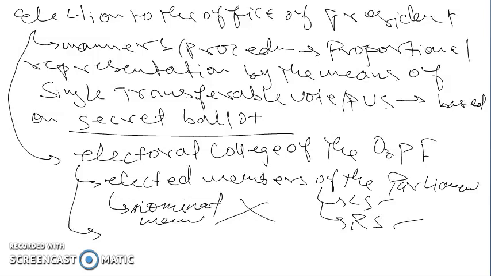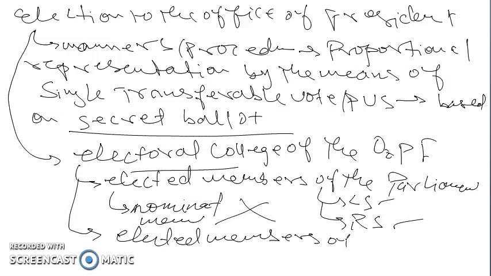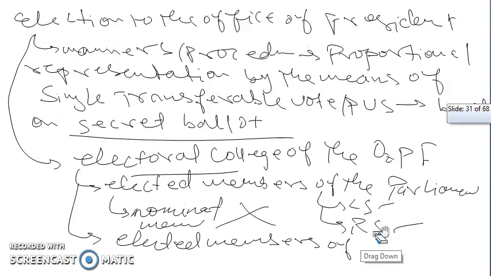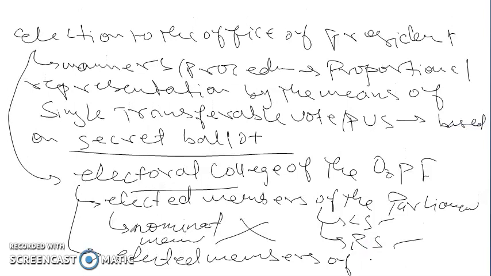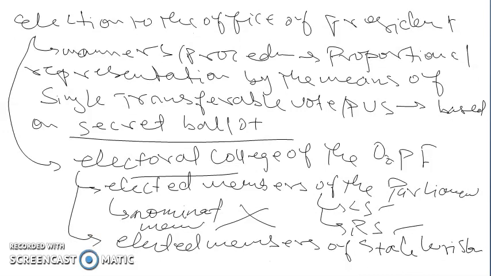Second, the persons who form the electoral college of the president are elected members of state legislative assemblies. So first, elected members of both houses of parliament, not nominated members, and second, elected members of the state legislative assemblies.